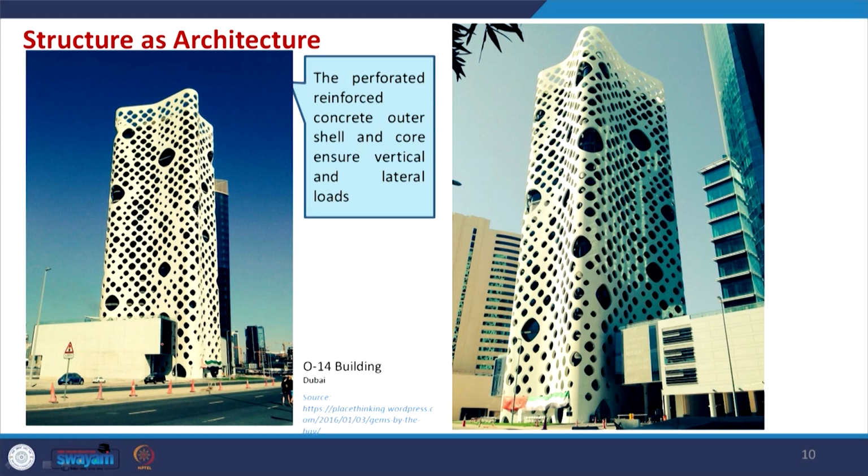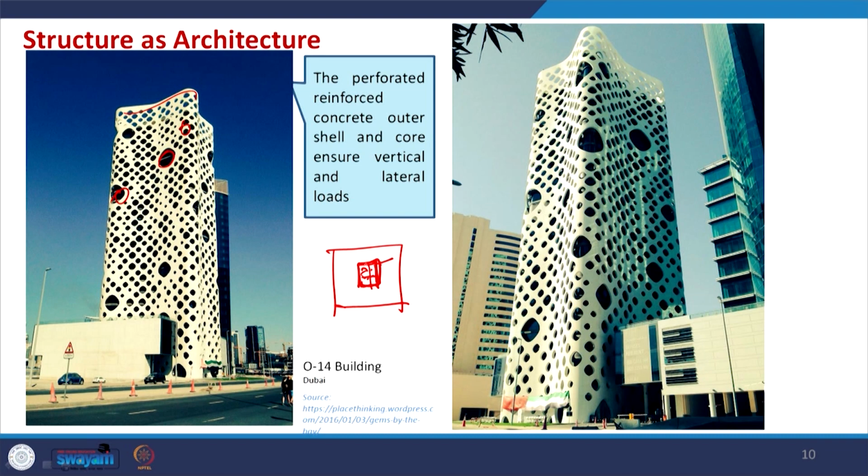Here is another O14 building in Dubai, looking very organic. So, what exactly is it? This surface is made of concrete, and it has some perforation. It also has a core. Now, what is a core? In a high rise building, in many cases we design a core, which essentially serves all these services like the vertical circulation.